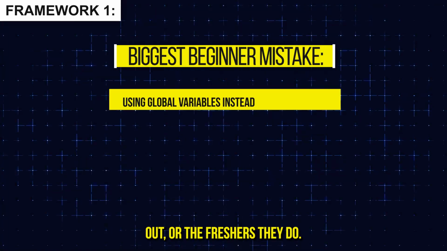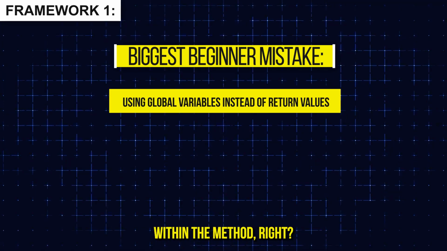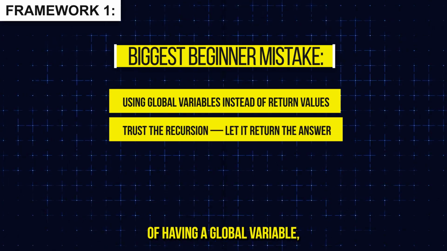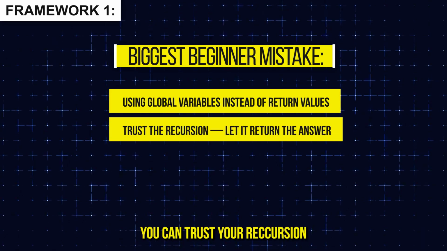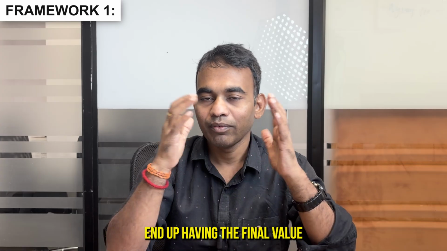So before moving to framework 2, I'll just tell you the biggest mistake that beginners, whoever is starting out, or the freshers, make. They use a global value instead of returning some value within the method, right? And that will create a mess. So instead of having a global variable, you can trust your recursion and you can return systematically, so that you will ultimately end up having the final value at the end.